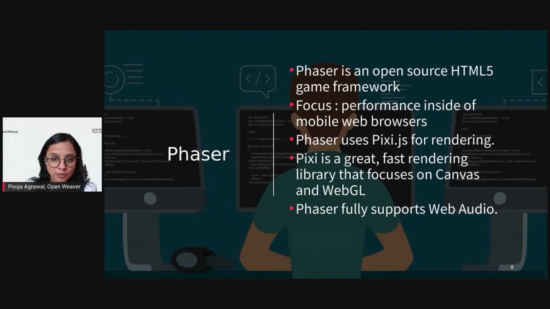Suppose you are playing the game on your desktop, and then you switch over to mobile. That fast rendering from one device type to another is also possible when we use the Phaser HTML5 tool.